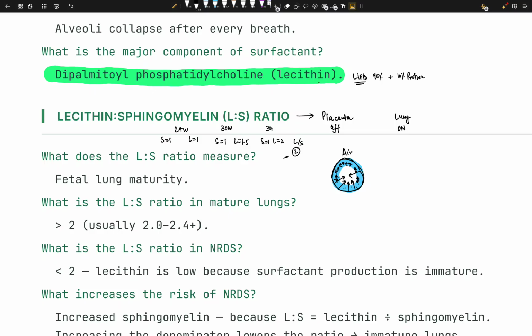They produce surfactant, and they replace the damaged type 1 pneumocytes as well. So they are much more complex, and that's why it takes more time for them to grow. So they are developed later in the pregnancy. So this is the ratio that is important, right? So that's your question. Why do we measure this?